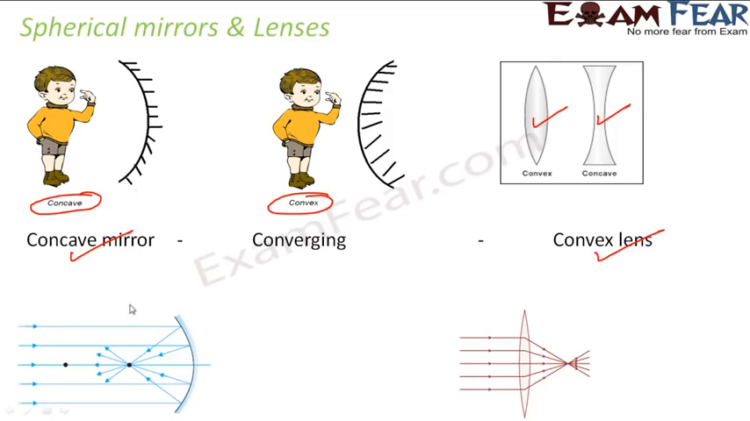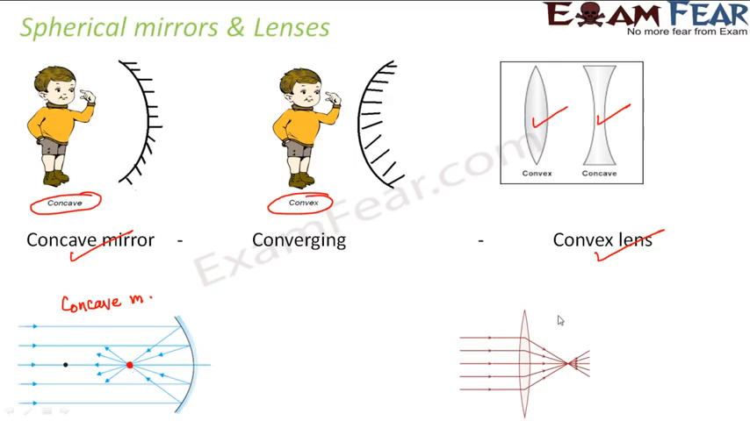When you look at a concave mirror, so this is your concave mirror, what happens when a parallel beam of light falls on a concave mirror? After reflection, all of them tend to meet at a point. So basically all the reflected rays tend to converge at a point. That is why we say that the concave mirror is a converging mirror.